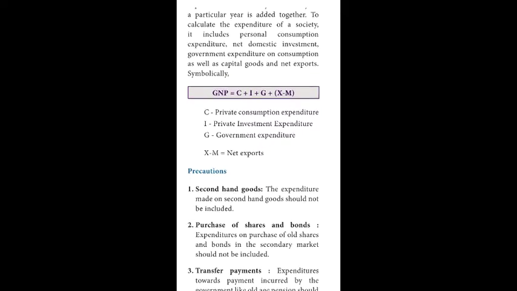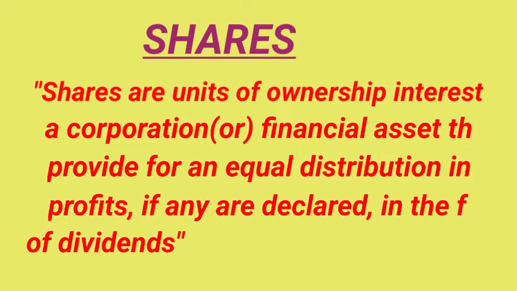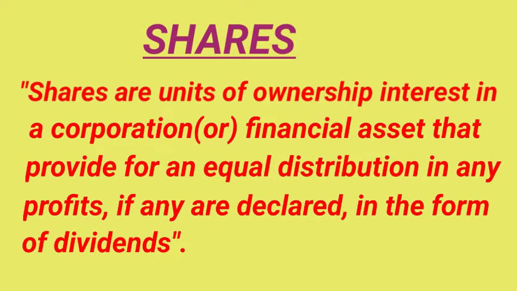First precaution, second-hand goods. The expenditure made on second-hand goods should not be included. Second precaution, purchase of shares and bonds. Expenditure on purchase of old shares and bonds in the secondary market should not be included. What is meant by shares? Shares are units of ownership interest in a corporation or financial assets that provide for an equal distribution of any profits, if any are declared, in the form of dividends.